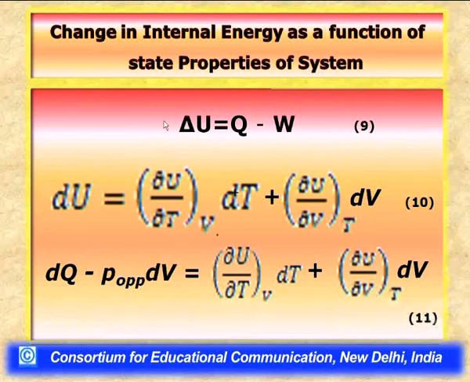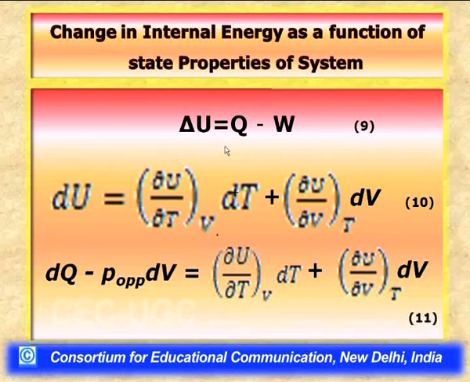On the other hand, state variables such as temperature, pressure and volume are readily measurable, easily measurable quantities. Before the change in state is effected, we can determine their values in the initial state, and after the change in state is effected, we can determine the values of temperature, pressure and volume in the final state. So by correlating with the change in these values, we can determine the internal energy.